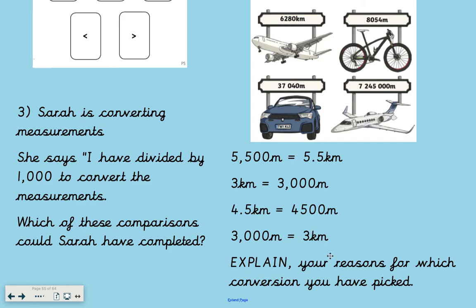Now, she might have completed them all. She might have only completed one of them, maybe two of them, three of them. You need to tell me which ones she has completed. Now, if you remember back to yesterday, you should have done that for Eva. So Eva was converting some, and you could tell me which ones she had done and which ones she hadn't done. But for today's blue question, you have to explain your reasons as to why she has done those conversions, how you know she has picked those conversions.